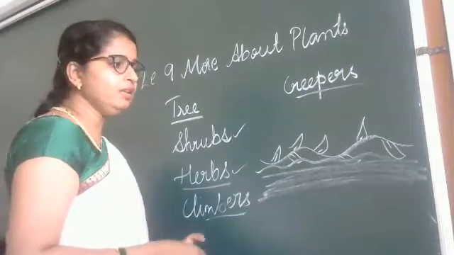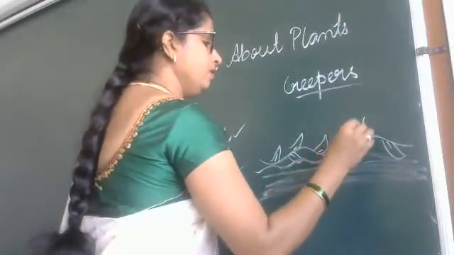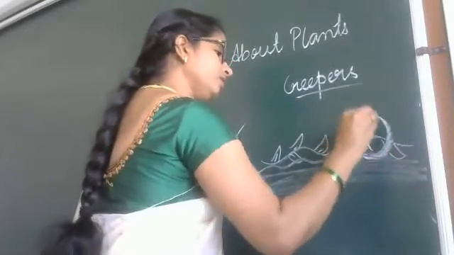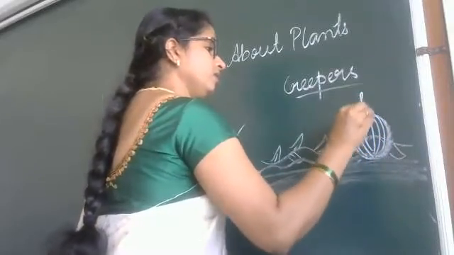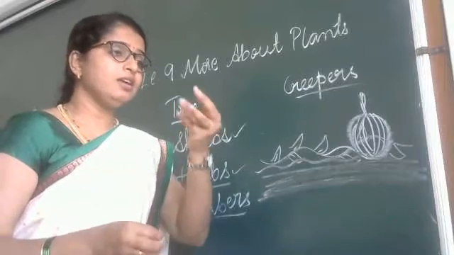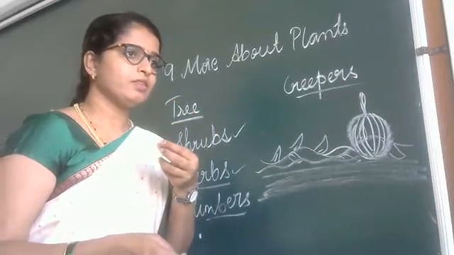Have you seen pumpkin, watermelon? Ridge gourd, bitter gourd, they come under vegetables.